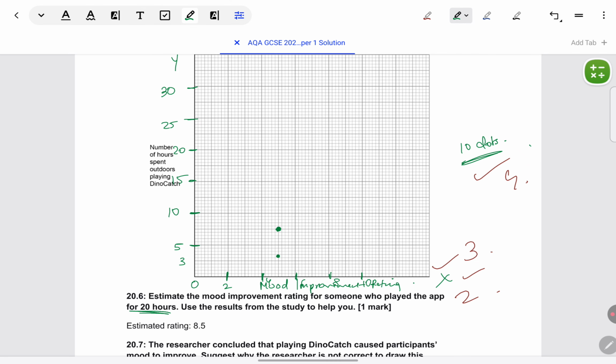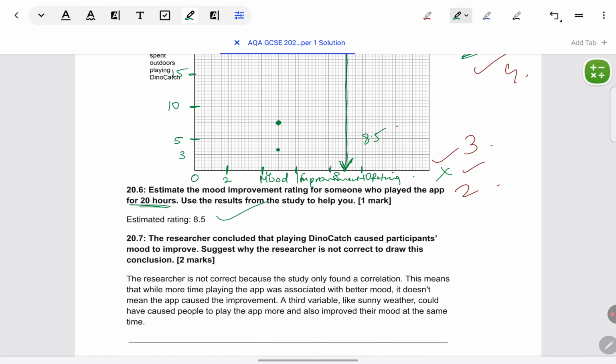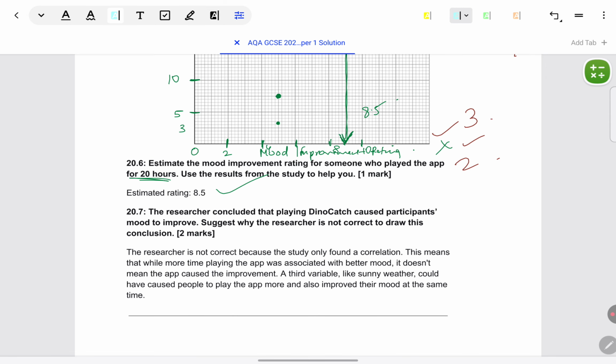Once you have plotted the whole graph, you will have someone on 20, like who's played 20 hours. You just have to follow, if this person is 20, what is the mood improvement. This is their dot, so where is it coming on the x-axis? I've not plotted fully right now, but if I would have plotted, there would have been a dot here. So if I follow from there till the x-axis, it comes to 8.5. So that is all we have to do: read the graph and give the answer. Let's look at the next question.